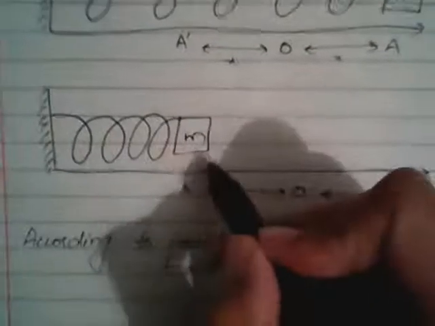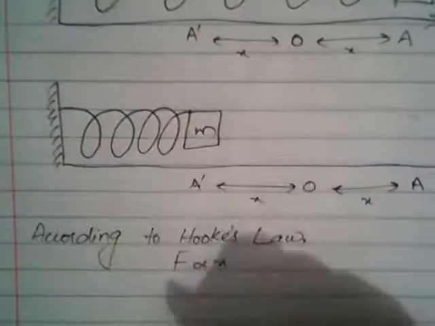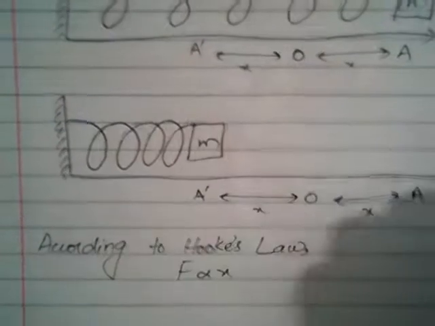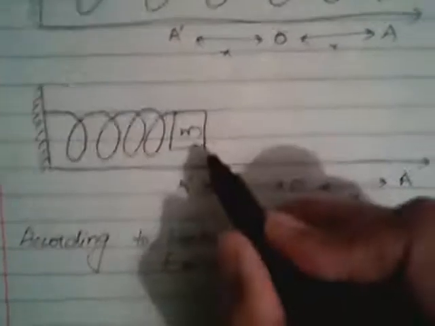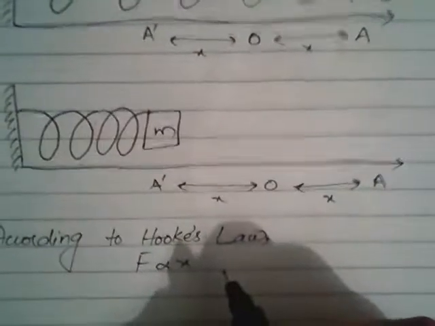Here we will see that when the mass is at A prime, it has the most potential energy stored in the spring, in the form of elastic potential energy. But what happens when the mass comes through the mean point? Right there, it has no potential energy.